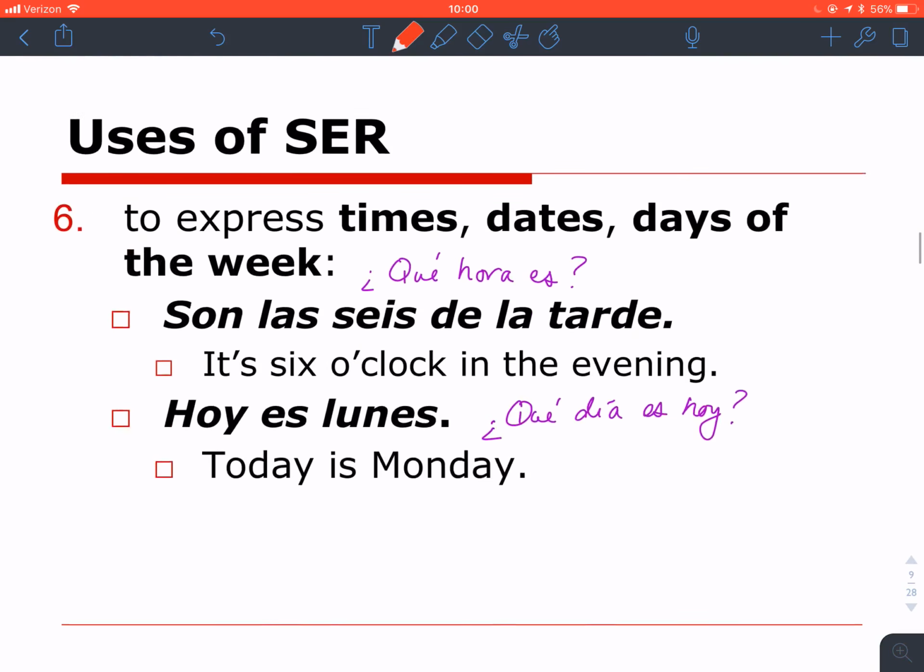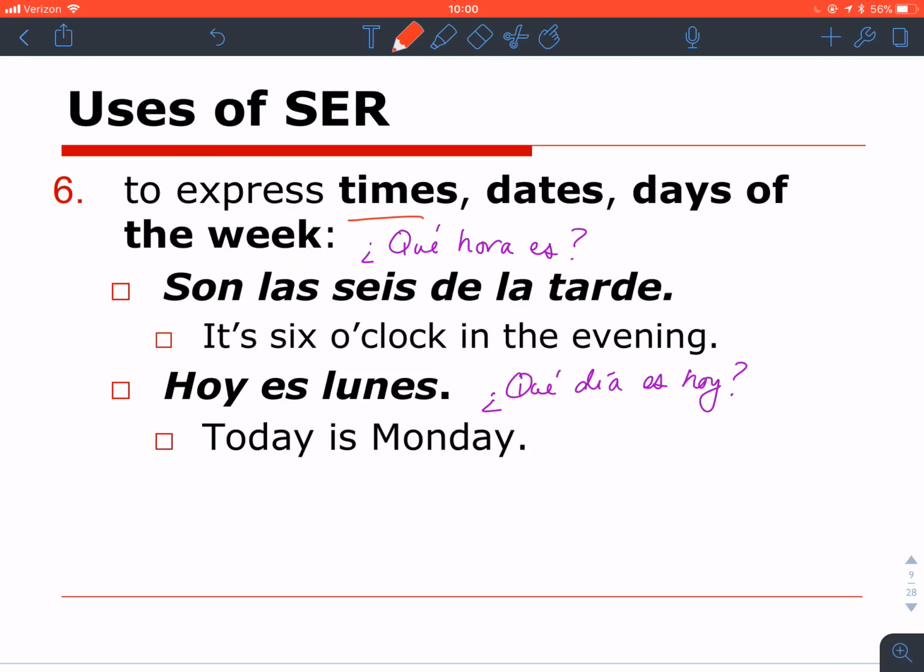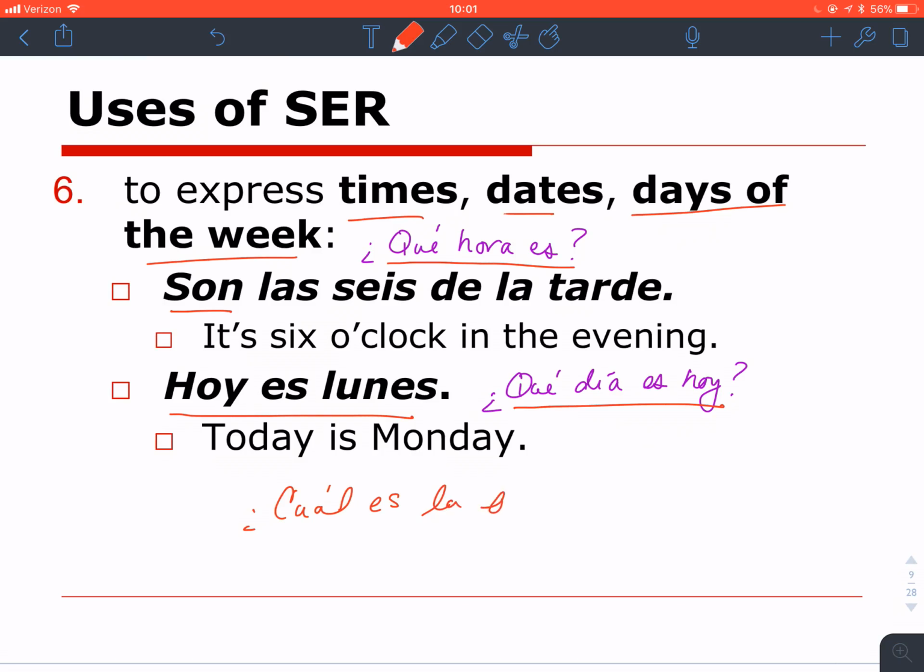The sixth use of ser is to express time, date, and days of the week. So I have son las 6 de la tarde, that answers ¿qué hora es? I have hoy es lunes, which answers ¿qué día es hoy? I have ¿cuál es la fecha? And the answer is hoy es el 6 de febrero.